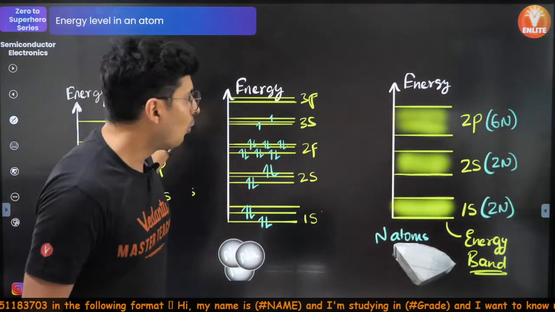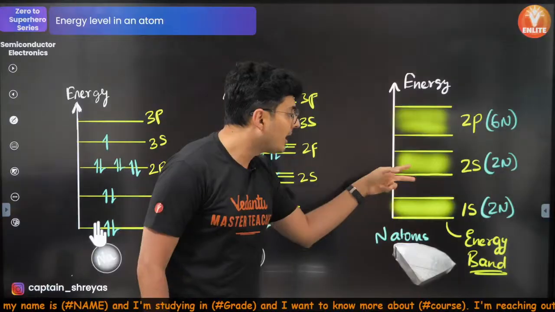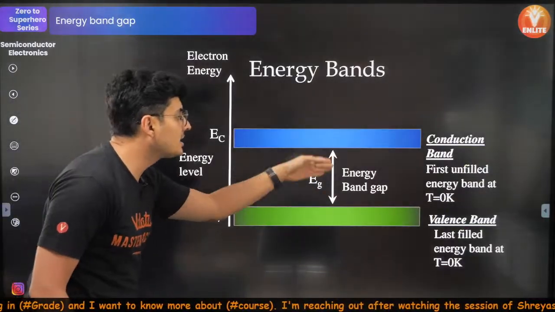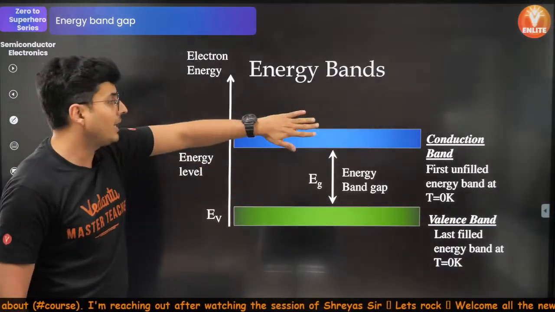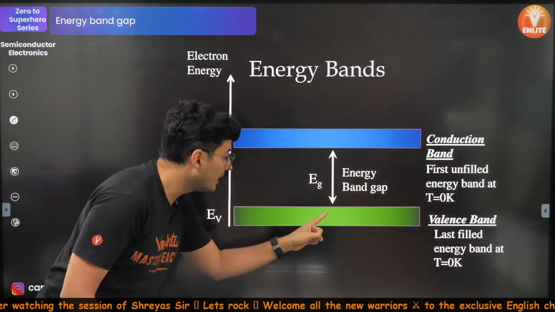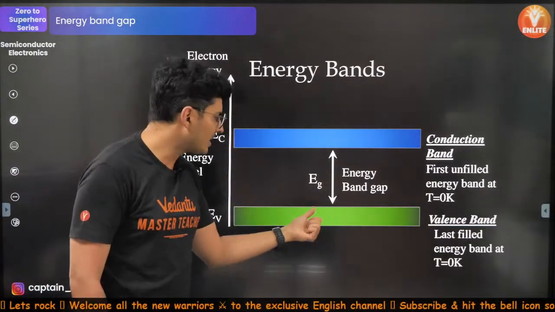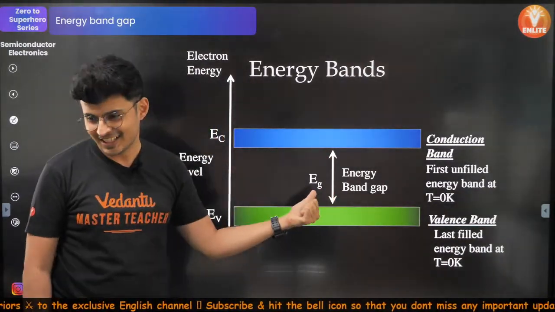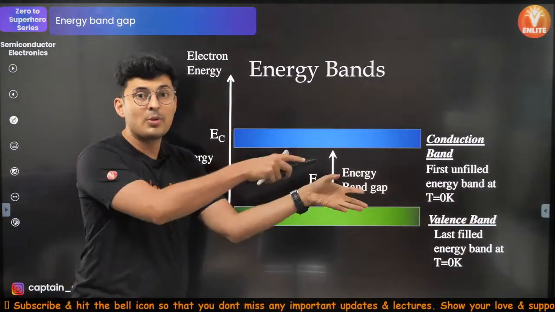Now, why is this important? Forget about all this. Now this is important, the bands. You can see bands formed and there is some gap in between. That gap is called the energy band gap, meaning that's the gap from one orbital to the next orbital, or from one band to the next band, and that is the energy required to make an electron jump from one energy band to the next energy band. Imagine there is some electron here. If you want to make it jump here, you need to supply this much amount of energy, right? Hence, that gap you have to overcome.